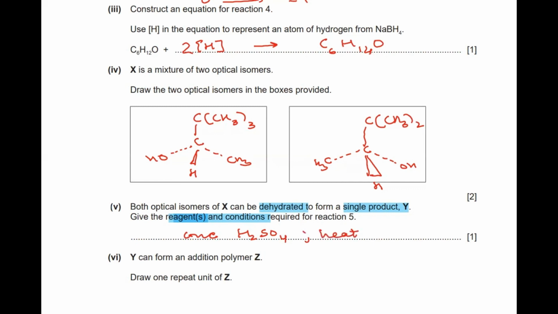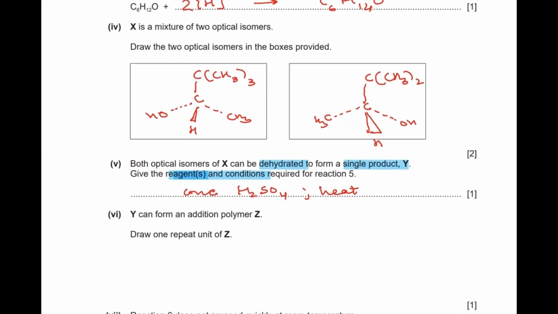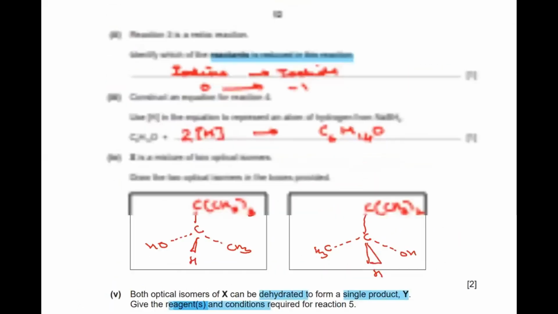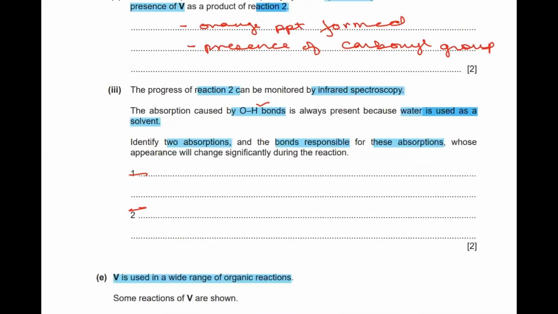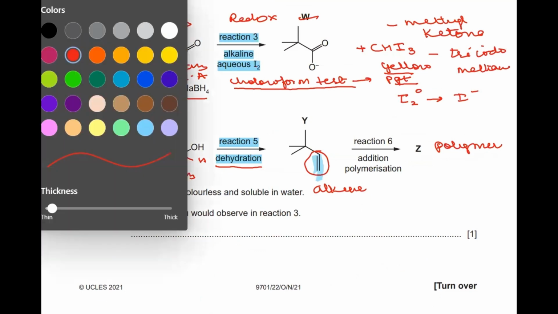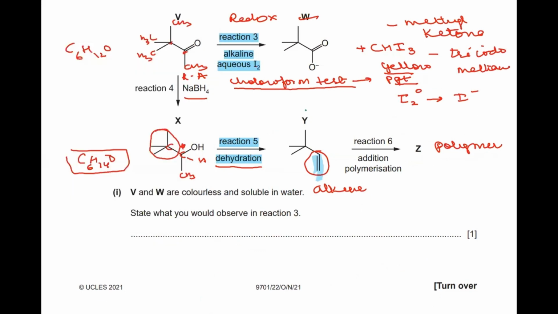Coming to the last part of the paper, it's part 4, and it says that you have to draw one repeat unit for the addition polymer, which has been formed from the monomer. This is basically my monomer. ये मेरा monomer है जिससे मुझे polymer draw करना है. I have to construct the polymer from this monomer, right? So I have to construct my Z from this monomer.